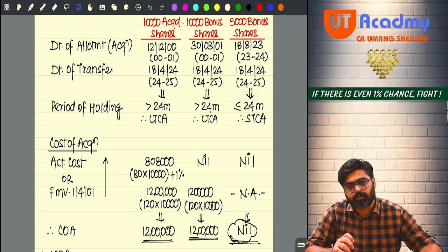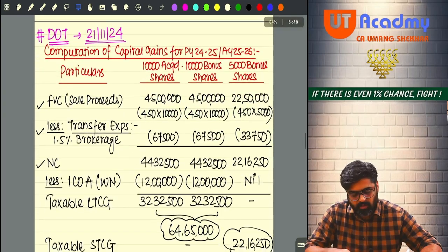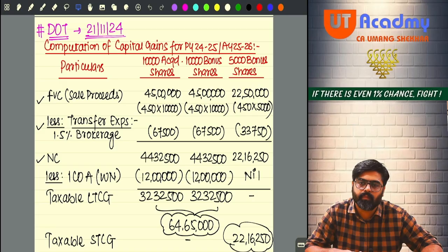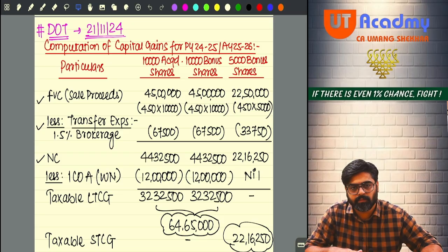If all the above shares are sold on 21st November 2024, then capital gains will be computed in the following manner.